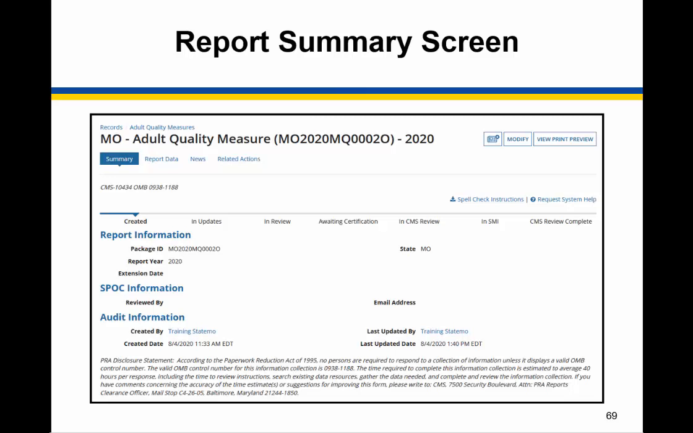An SMI would mean that CMS has further questions on the report. It can mean that the report is with the state or CMS. If the report is with the state, that means CMS has submitted their Seek More Information request to the state. If it's with CMS, it means that CMS is reviewing the state's response to the SMI request and has not closed it. Finally, CMS review complete means that CMS has completed their review of the report and has accepted it.